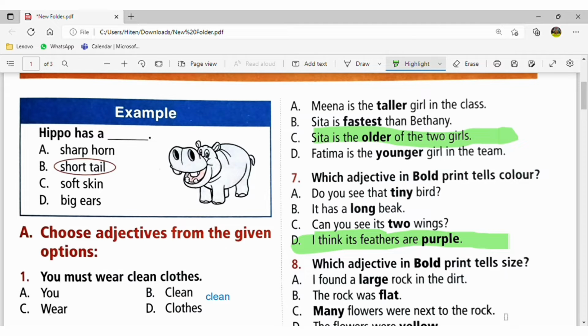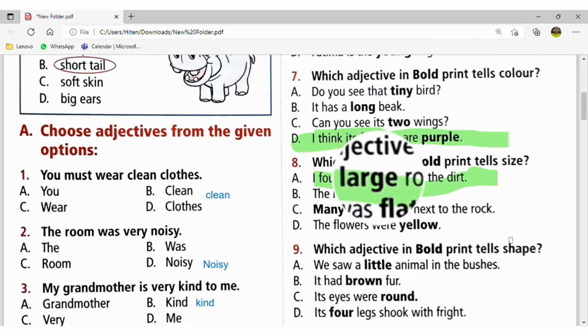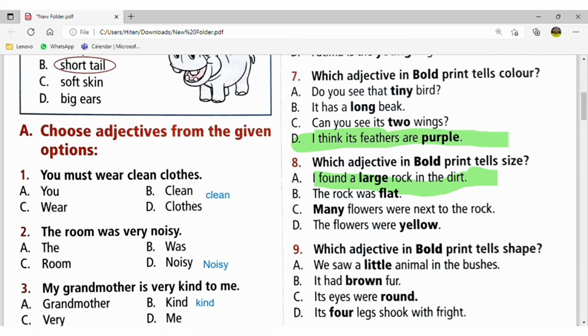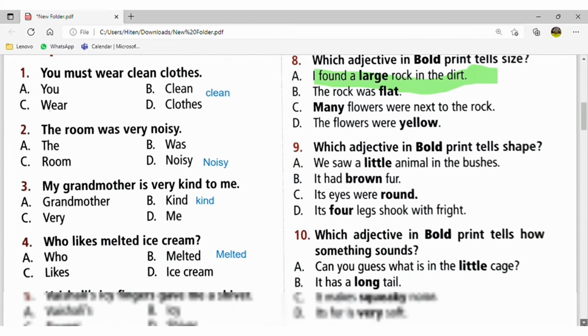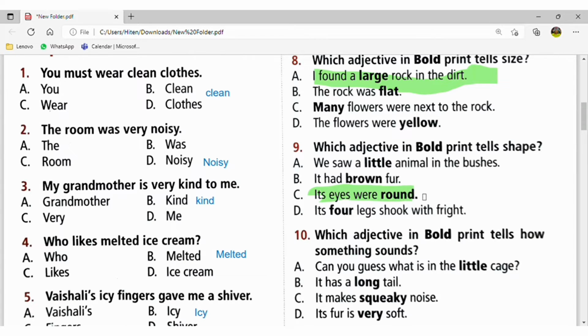color adjective. Which adjective in bold print tells size? So size will be, I found a large rock in the dirt. Large means it shows the size. Okay. Which adjective in bold print tells shape? Generally it tells the shape, so it will be round. His eyes are round. Round shape means circle. Fine.